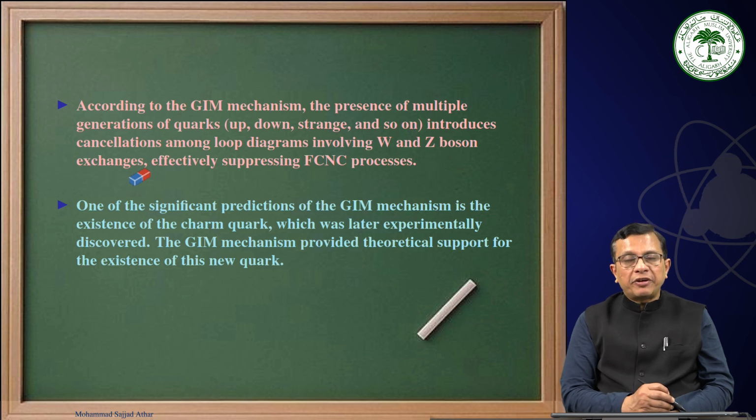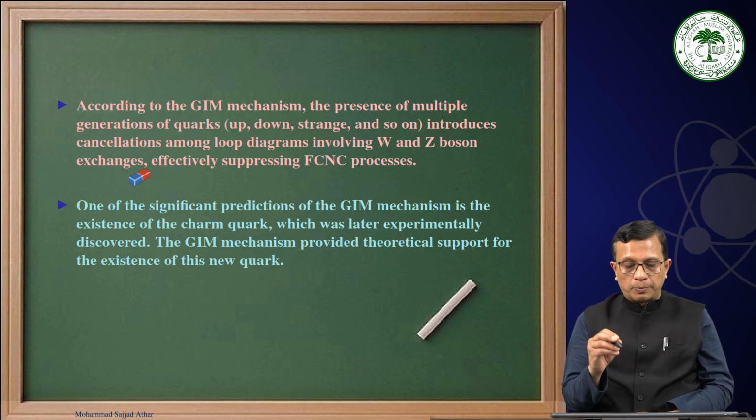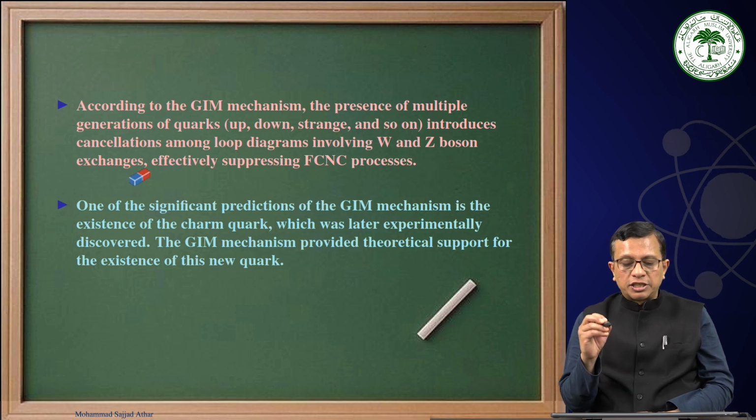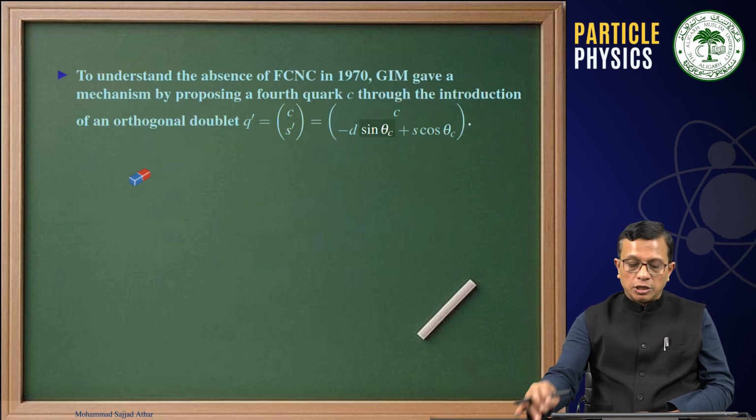One of the significant predictions of the GIM mechanism is the existence of the charm quark, which was later experimentally discovered. The GIM mechanism provided theoretical support for the existence of this new quark.